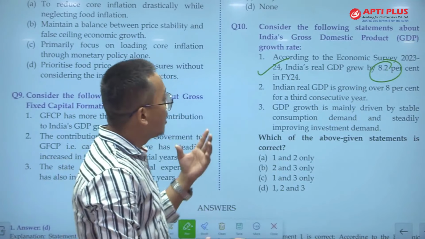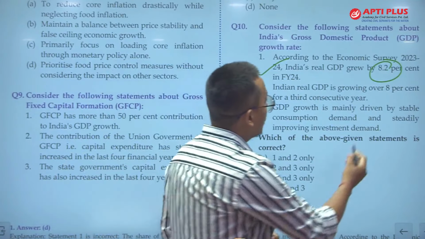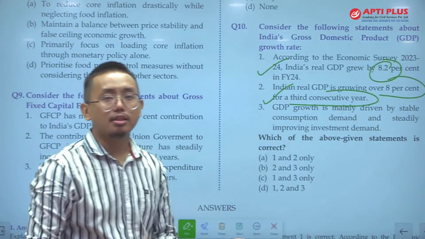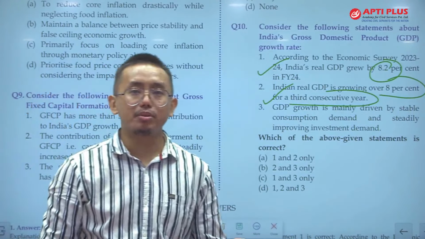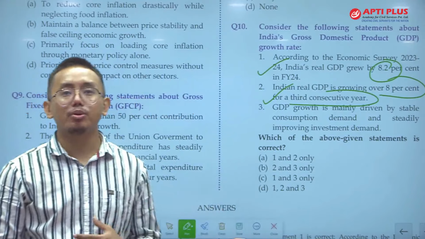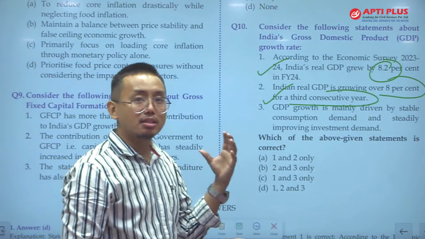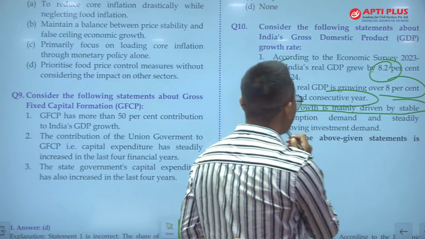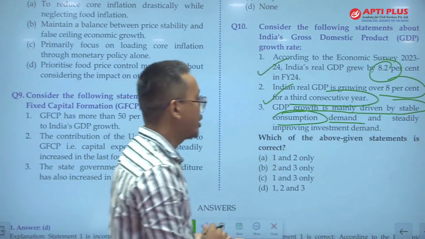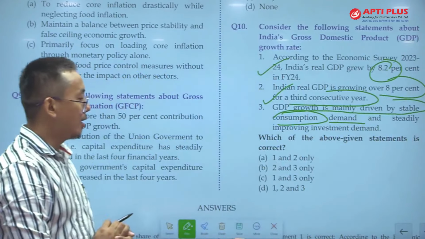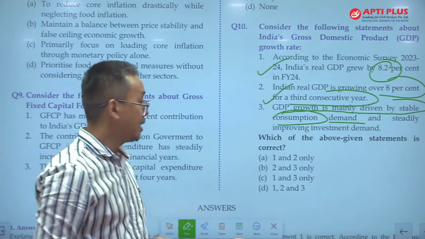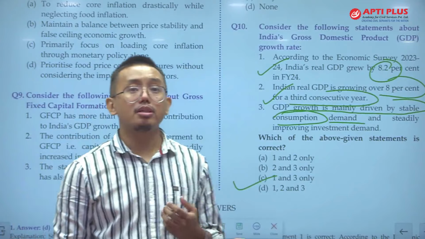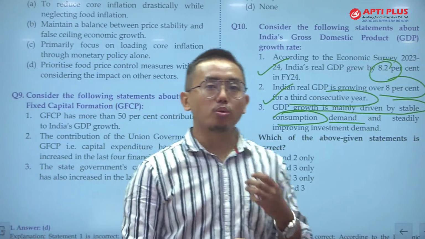And Indian real GDP is growing over 8% in the third consecutive year. This is again correct. For 3 consecutive years India had 8% GDP growth, but this time India's GDP growth is 8.2%, and GDP growth is mainly driven by stable consumption demand and steadily improving investment demand. So the answer is D. So demand is improving, consumption is also improving. For this reason there is continuous growth in GDP.